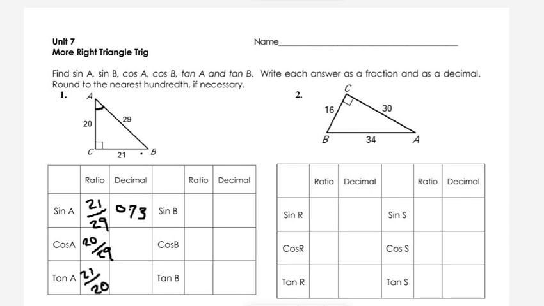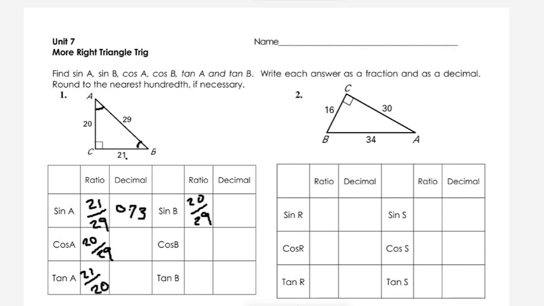Sine B. So now we are going to look at the angle B, and then we need to look for the opposite of angle B, because for sine B we need opposite over hypotenuse. Opposite side to angle B is the side that is right here, opposite to it, and that's 20. So opposite over hypotenuse. So sine B is 20 over 29.